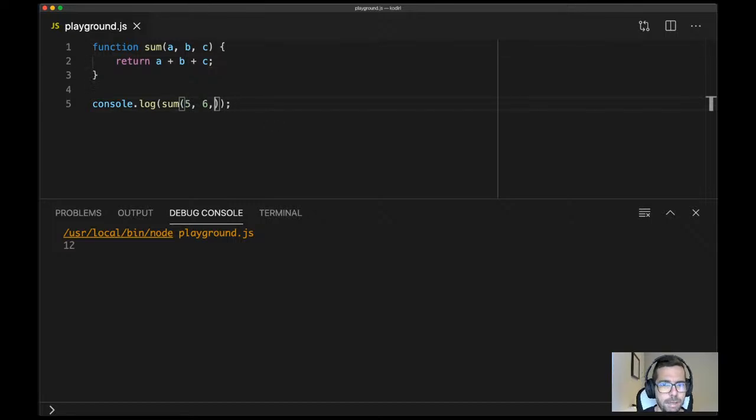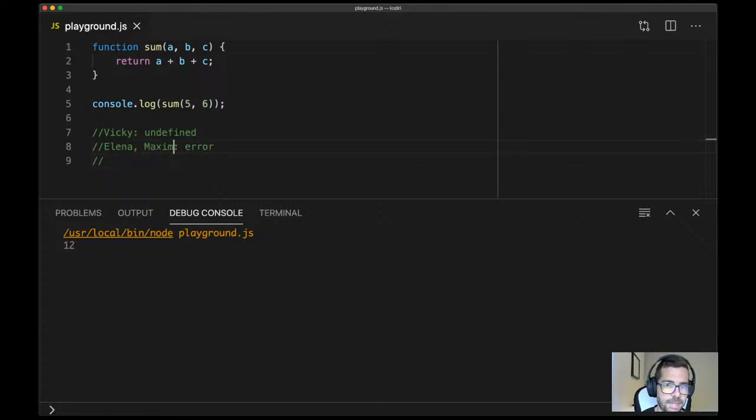But what if suddenly we remove 1? Is that going to work? What's that going to return, first of all? Vicky. Undefined. Who else? All right. Thank you, Elena.